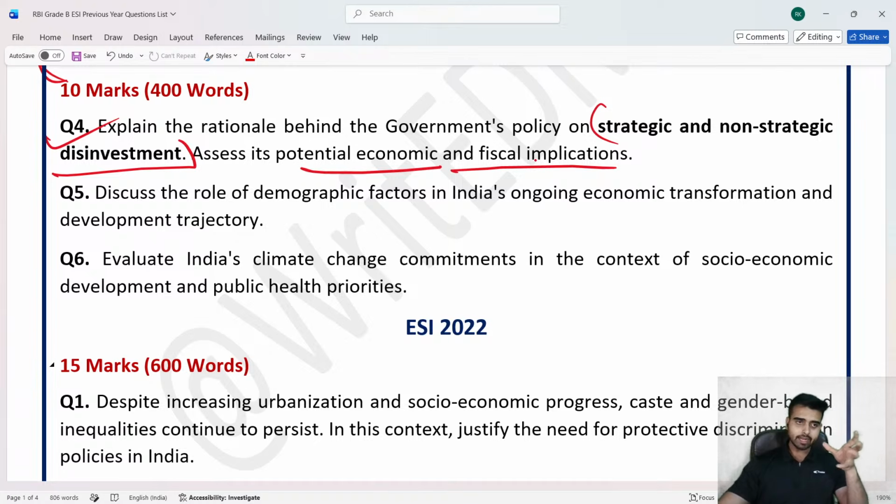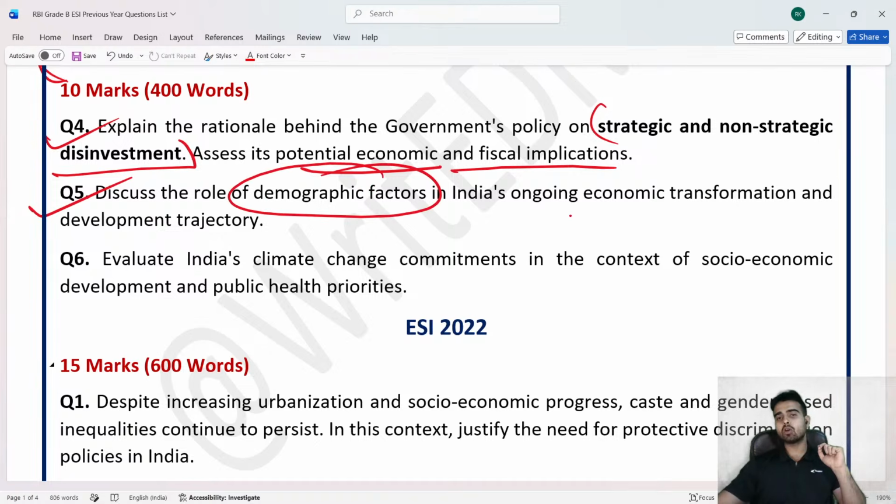So at that time, disinvestment was a very hot topic. It was in the news. That's why they framed the question. Again, a current affairs based question. Question number 5: discuss the role of demographic factor in India's ongoing economic transformation and development trajectory.